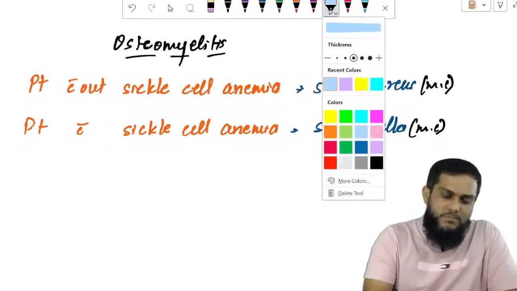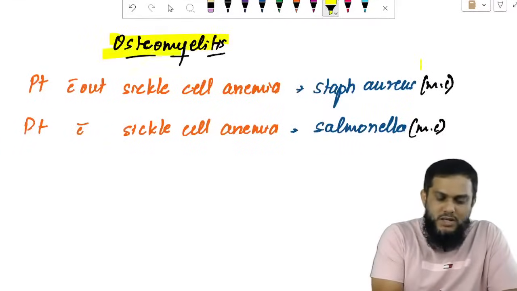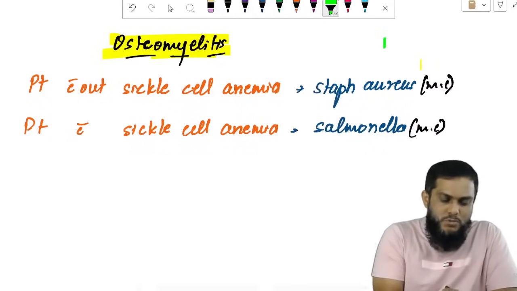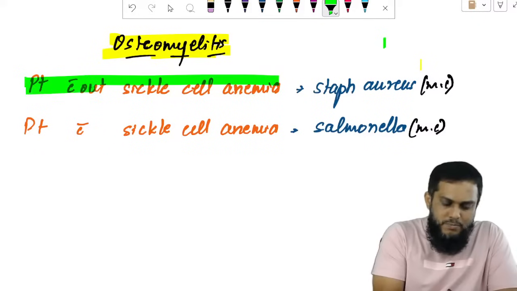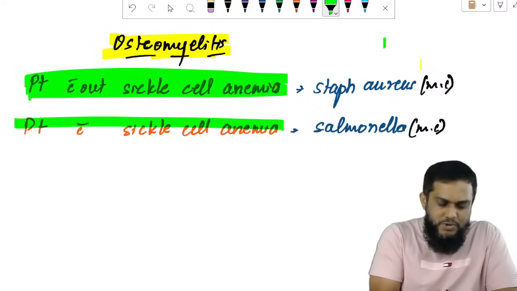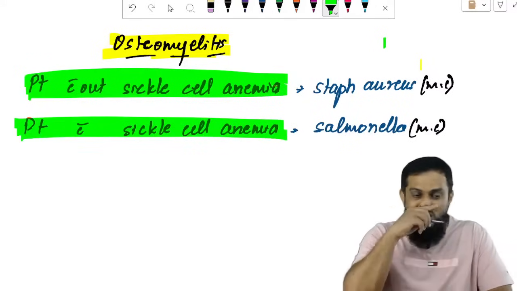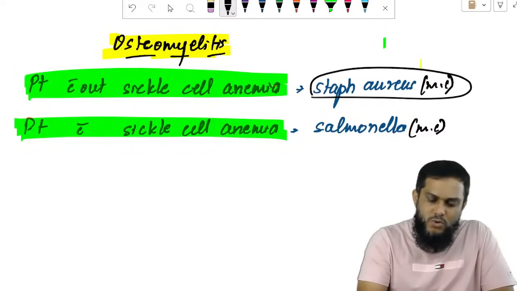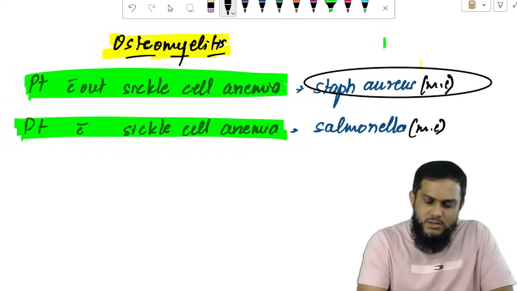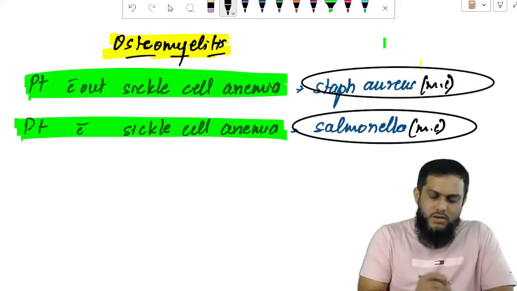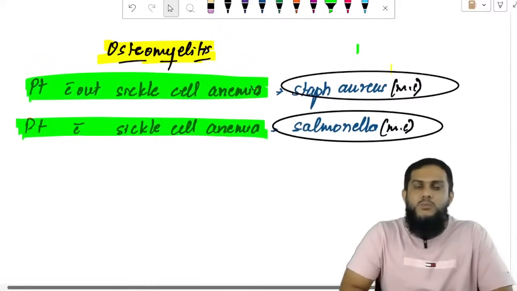The next previous year topic is osteomyelitis, bone infection. In osteomyelitis, the most common organism differs between a patient without sickle cell anemia and a patient with sickle cell anemia. Without sickle cell anemia, the most common is Staphylococcus aureus, and in sickle cell anemia, the most common is Salmonella.